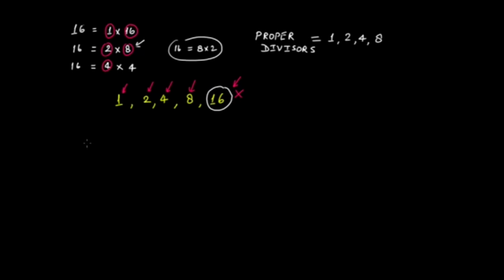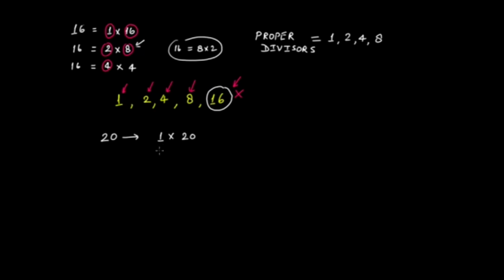Let's take one more example. Let's take the number 20. So 20 can be written as 1 times 20. These will be two factors. The very first one would be this one, right? What will naturally come into your mind.